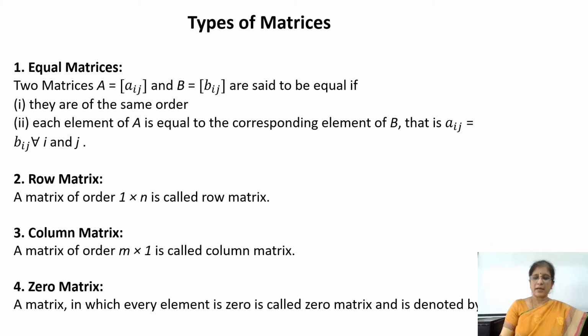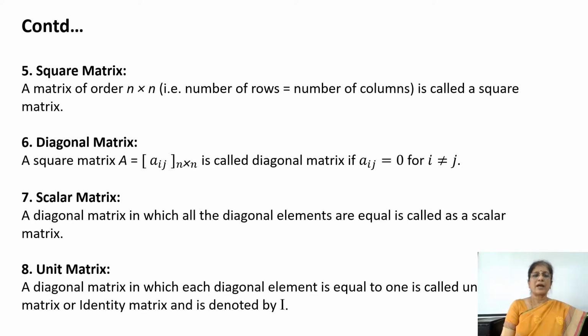Zero matrix. A matrix in which every element is zero is called a zero matrix or a null matrix and it is denoted by the letter O. Square matrix. A matrix of order n cross n, that is, in which the number of rows is equal to the number of columns, is called a square matrix. Diagonal matrix is a square matrix in which the non-diagonal elements are equal to 0. For example, a 3 cross 3 diagonal matrix is 2, 0, 0, 0, 3, 0, 0, 0, 4.